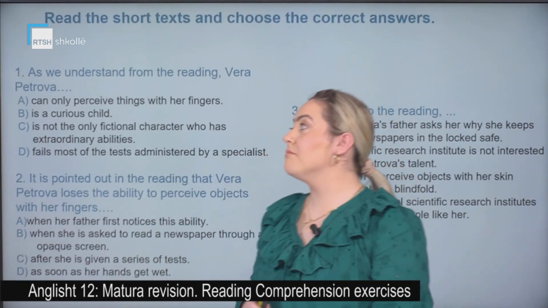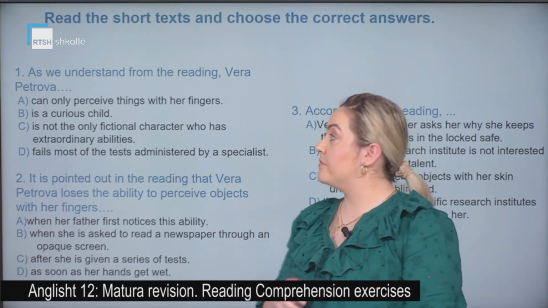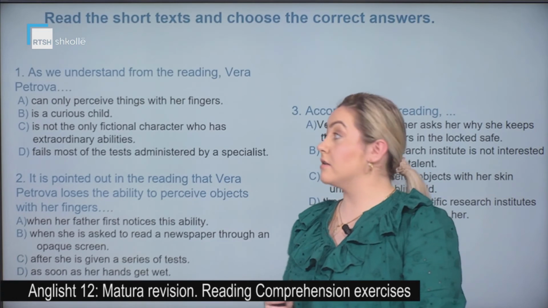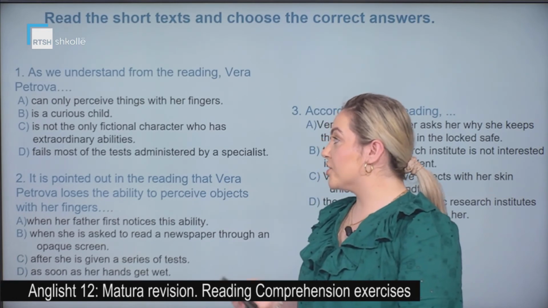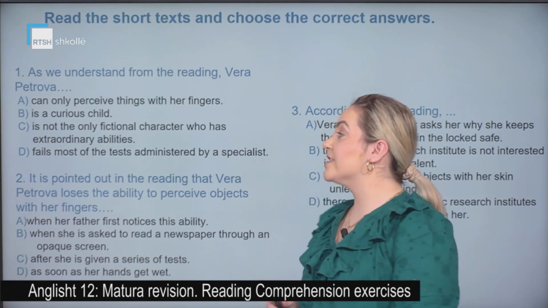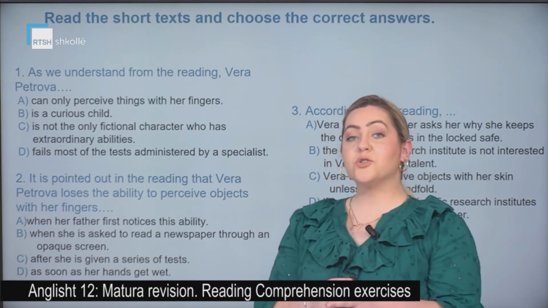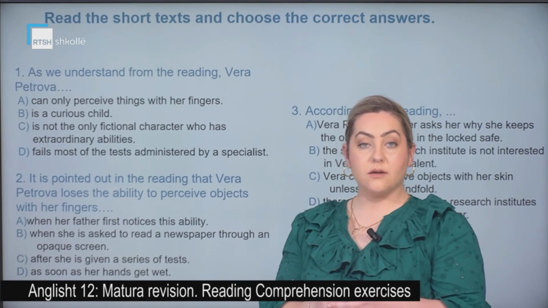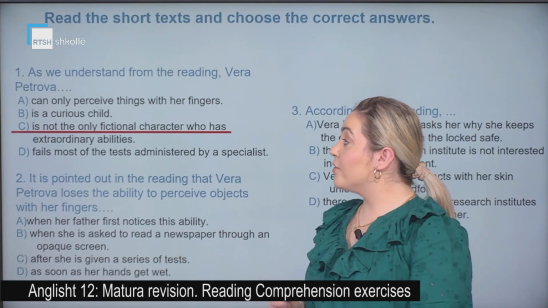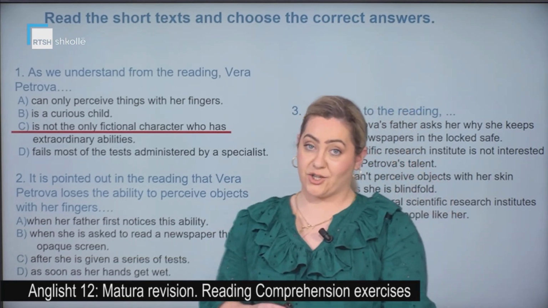Firstly, as we understand from the reading, Vera Petrova: A, can only perceive things with her fingers; B, is a curious child; C, is not the only fictional character who has extraordinary abilities; or D, fails most of the tests administered by a specialist. Which one do you think is the correct one? Let's see together. She's not the only fictional character who has extraordinary abilities, actually.